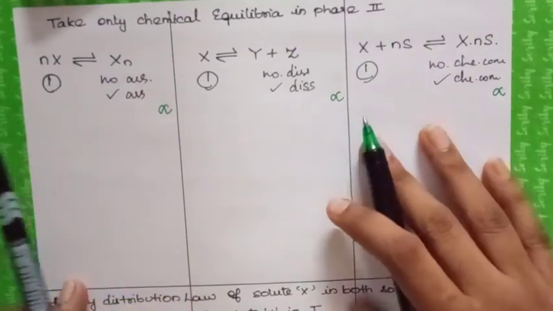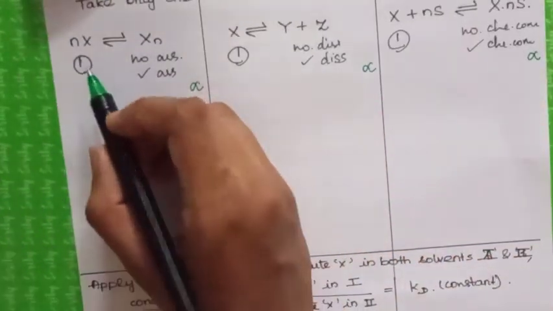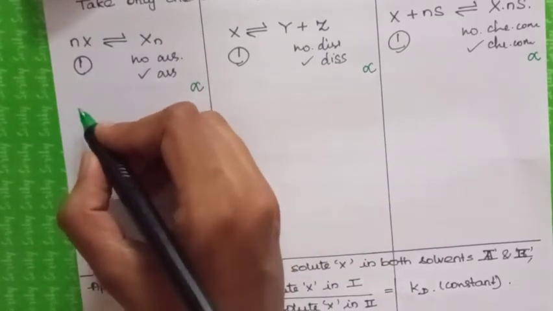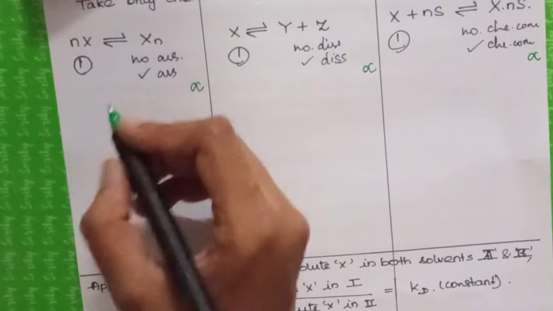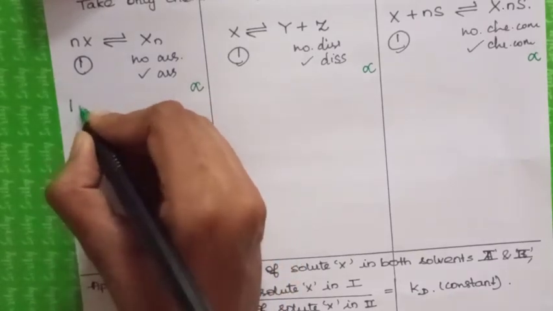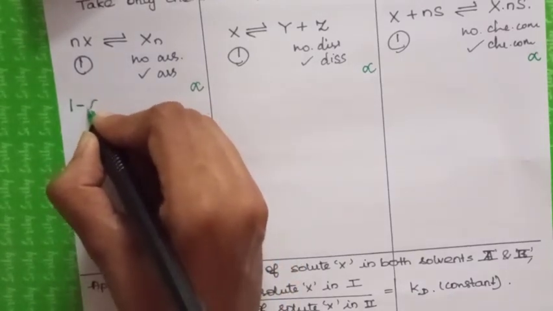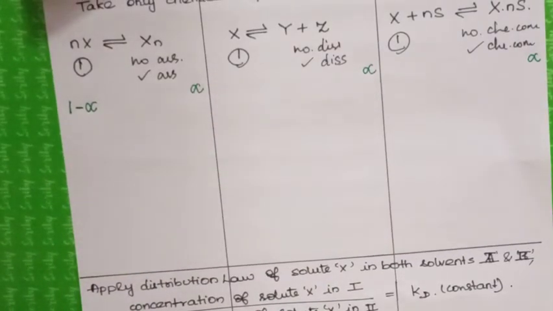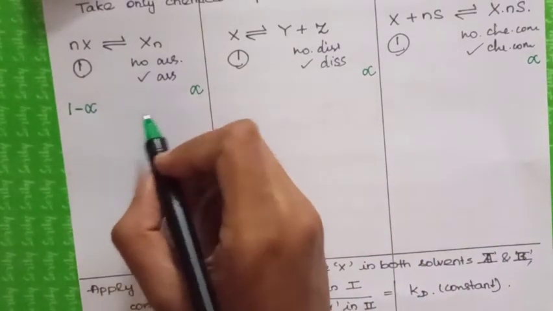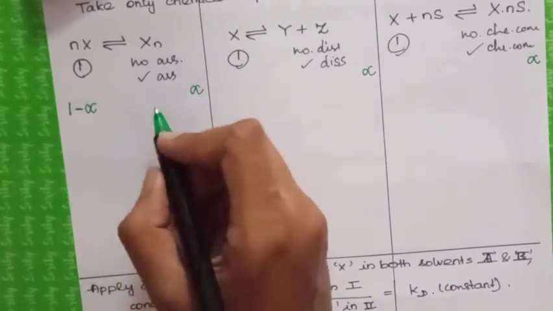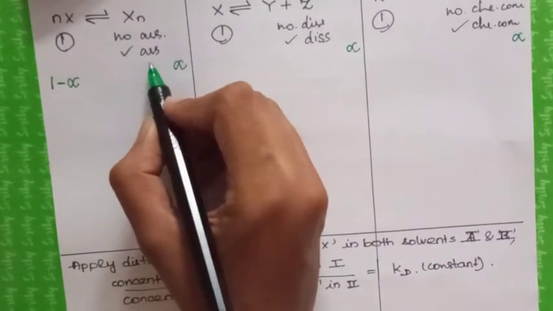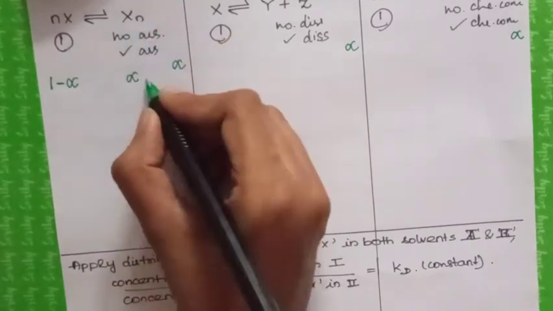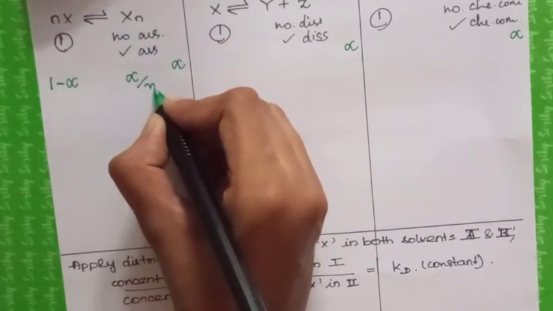So the number of molecules that is unassociated is 1 minus alpha. And the number of molecules that is being associated is alpha divided by n.